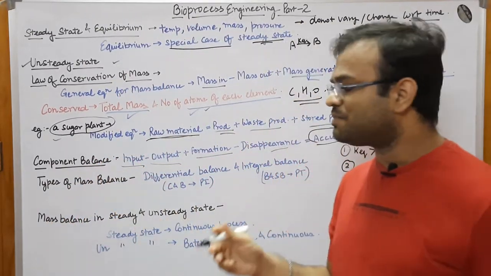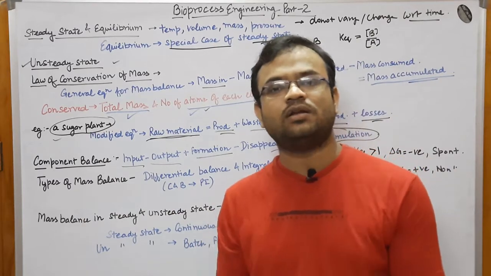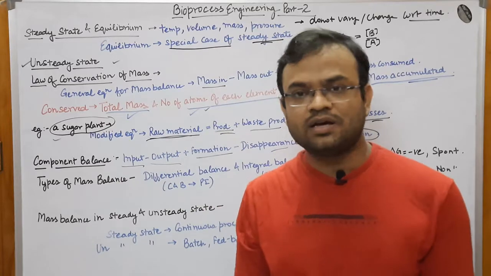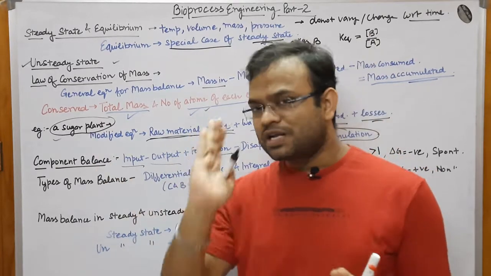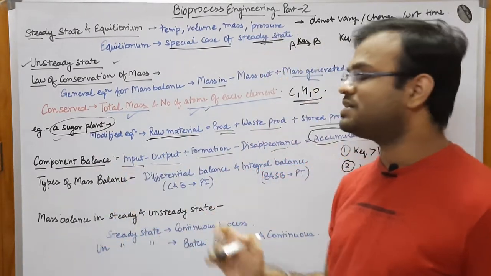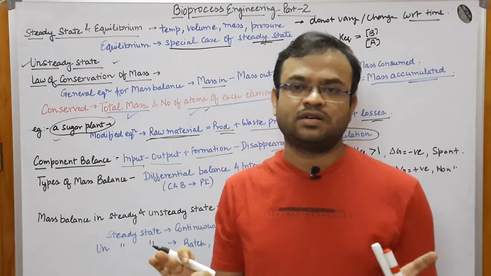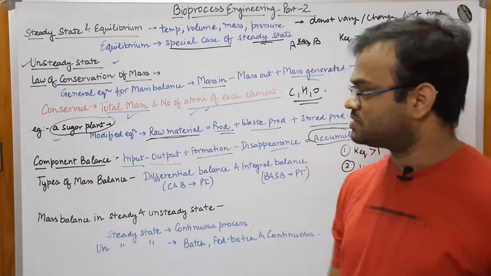So we are considering a particular protein, we are considering a particular lipid. When we are considering a particular entity, then it would be called a component balance, because we are just balancing that component and nothing else. This would be called a component balance.